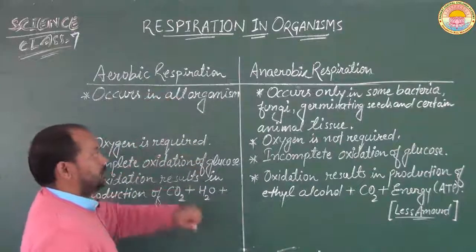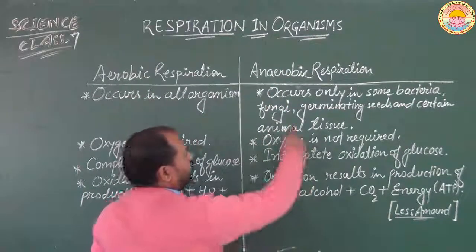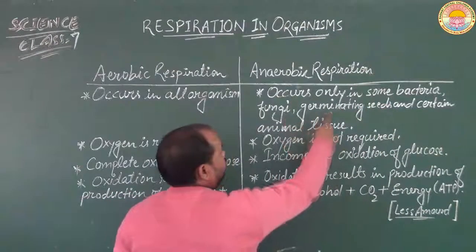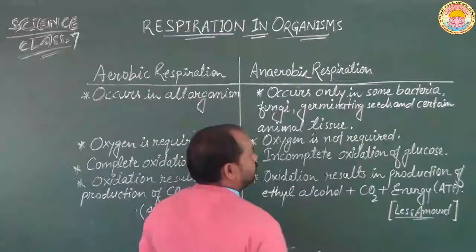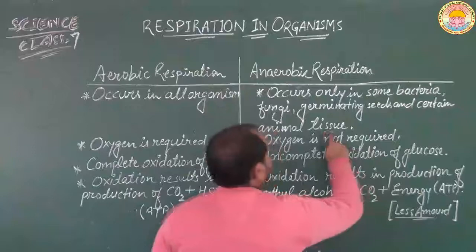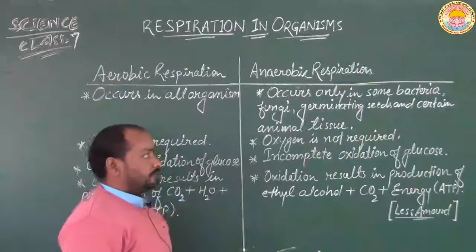On the other hand, anaerobic respiration generally occurs only in some bacteria, fungi and germinating seeds, and sometimes also in certain animal tissue, as we took the example of human muscle cells.